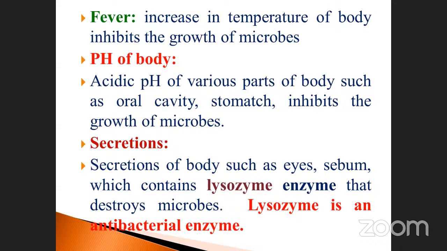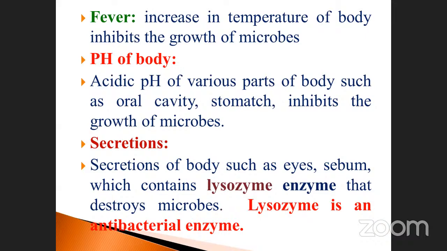pH of the body is another important factor. Acidic pH in various parts of the body, such as the oral cavity and stomach, inhibits the growth of the microorganism. The spelling is correct or not? Wrong. This is also a very, very important thing. Early morning, without brushing, think about our oral cavity. There are so many numerous microorganisms present in it. That's why we are brushing. So that is another thing. It is also one of the pH effects of the body.